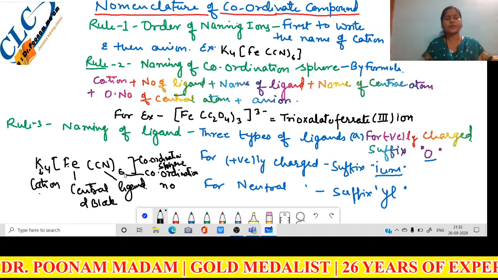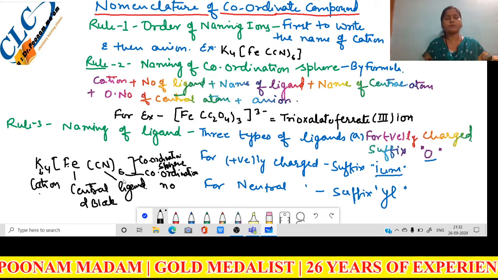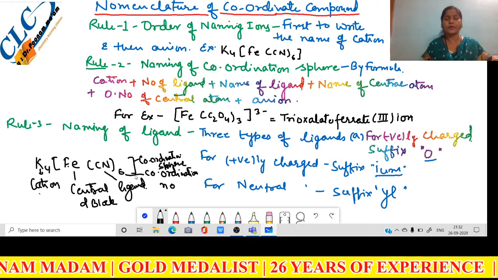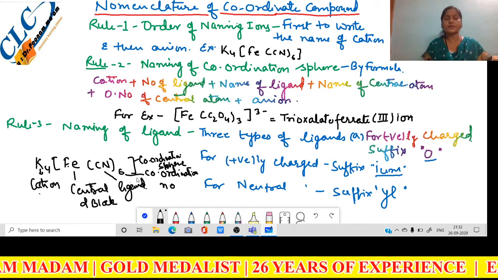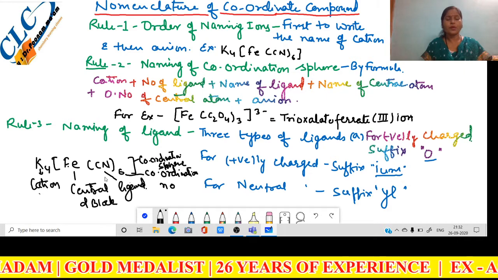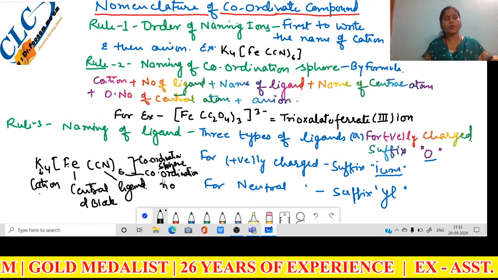Number of ligands is 6, so it is called hexa. For 2 we use the term bi, for 3 the term tri, for 4 tetra, 5 penta, 6 hexa, then hepta, octa, nona and deca. The number of ligands is called the coordination number.